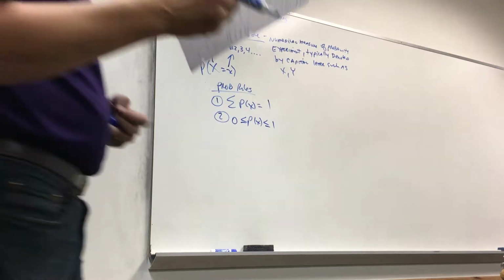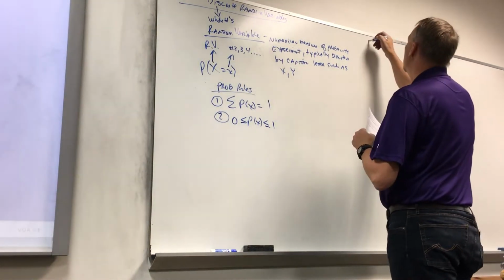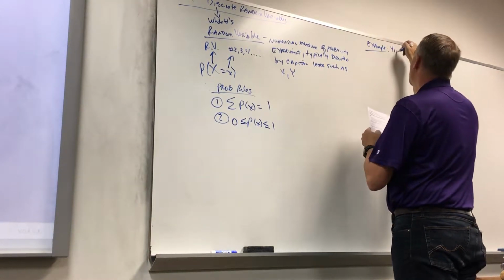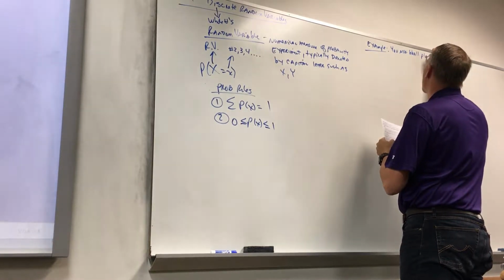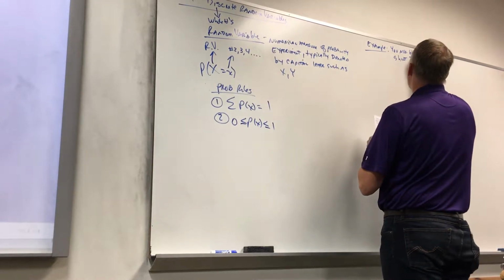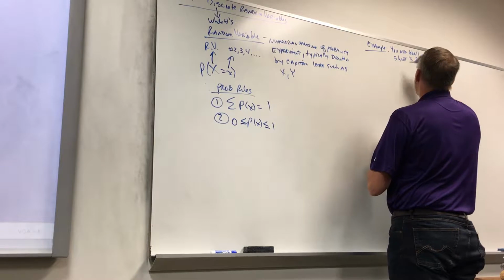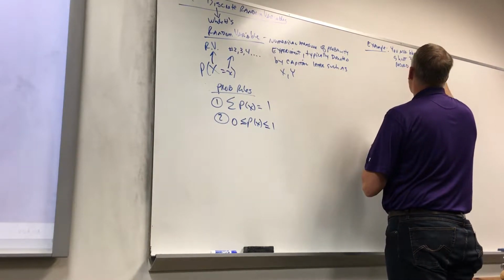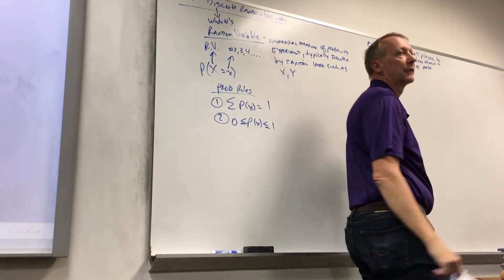All right. So let's do an example here. You ask a basketball player to shoot 3 free throws and record the number of makes. Okay?